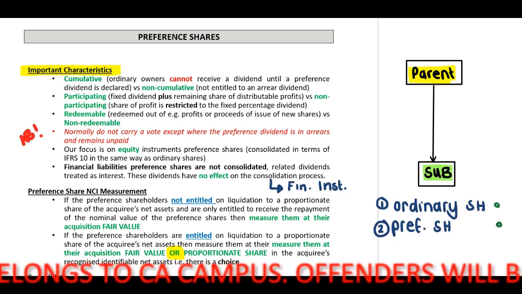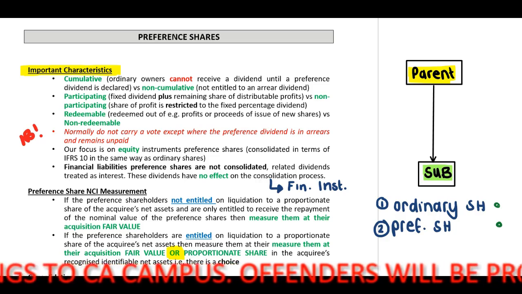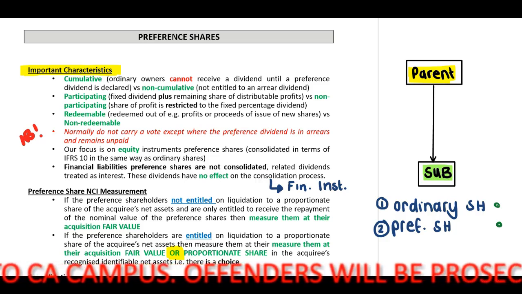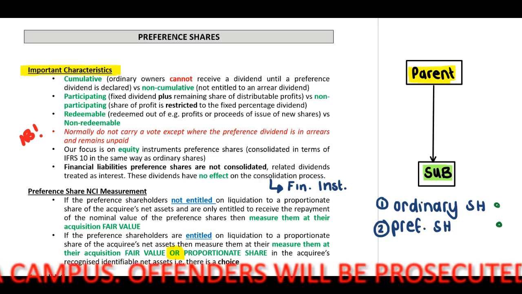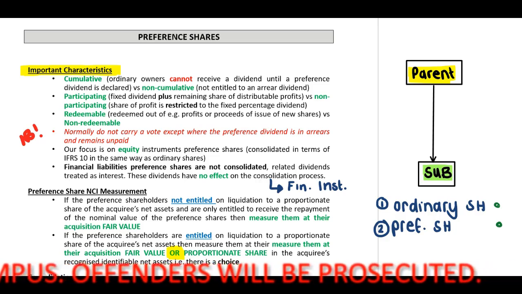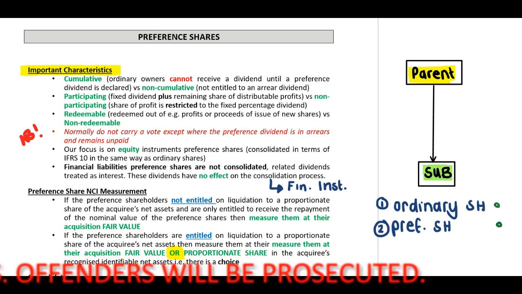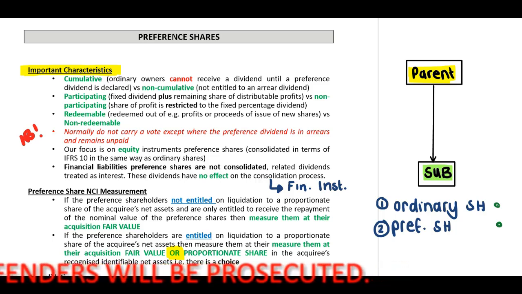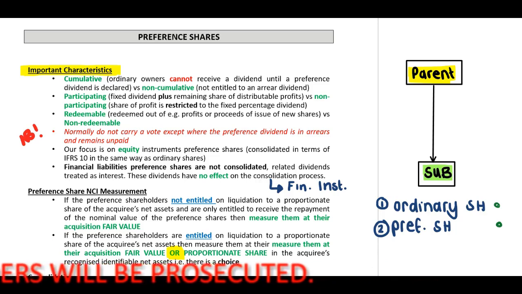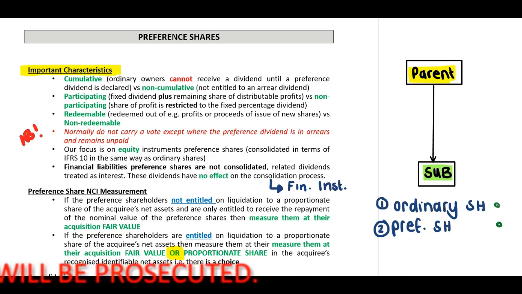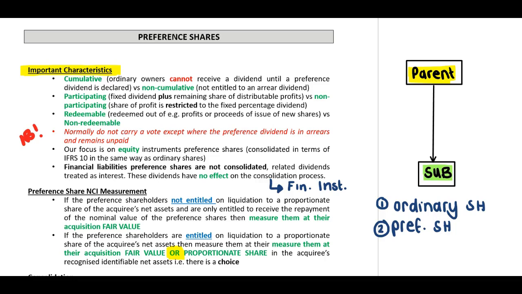Remember, authorized means they indicate in the memorandum of incorporation that they may issue, for example, 1,000 ordinary shares and 1,000 preference shares, but then they only issue a portion of that. Therefore, there will always be a remaining portion until they issue all of the authorized shares in terms of the memorandum of incorporation. Okay, now it is important that you understand the characteristics of preference shares.